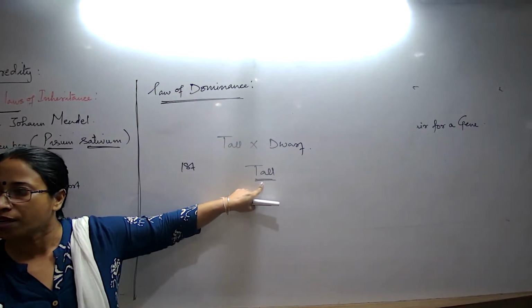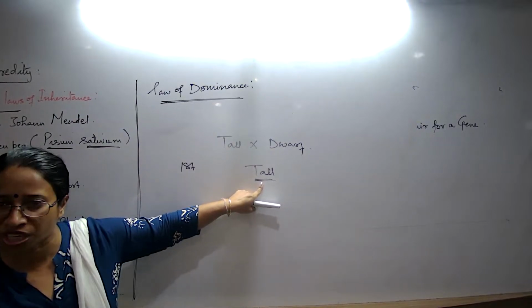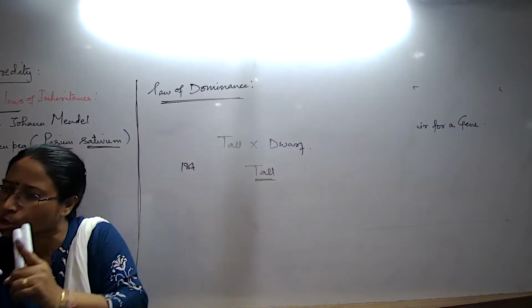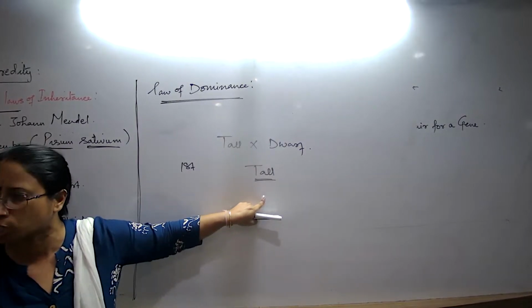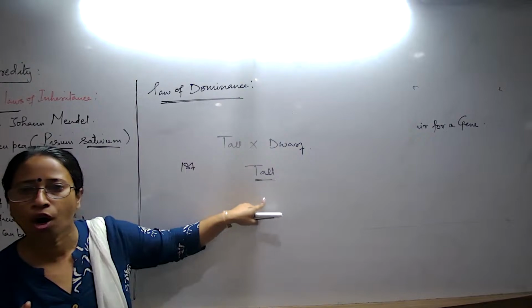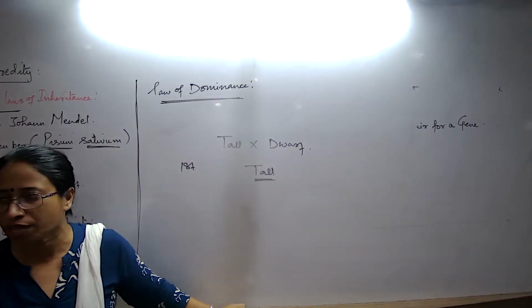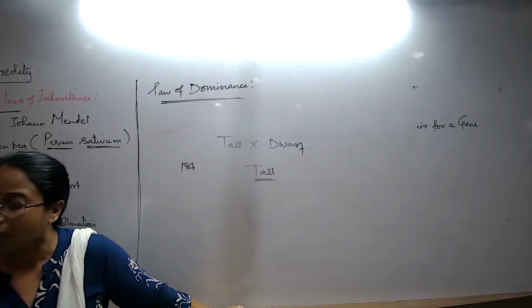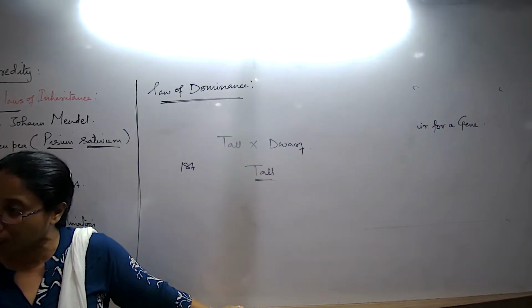Then he tried with another pair of traits. The answer was always the same. Axial flower, terminal flower को cross किया, all plants were axial. Round seeds और wrinkled seeds को cross किया, all were round. Then he understood that there must be some process, some principle, something must be working there. And later it was understood, much later.